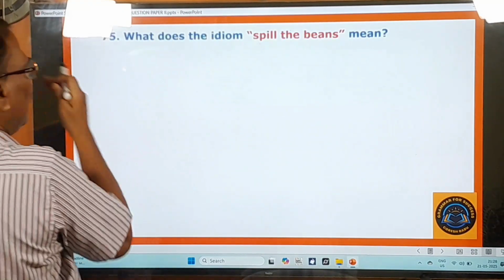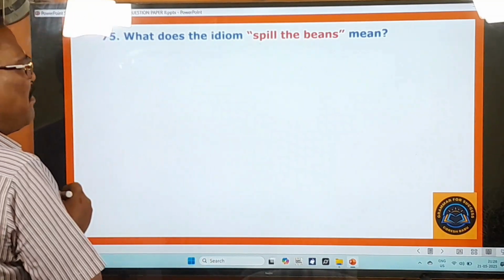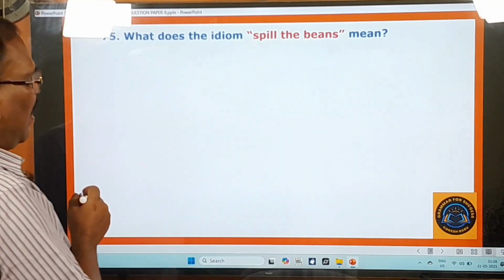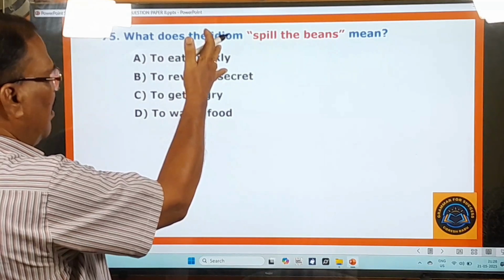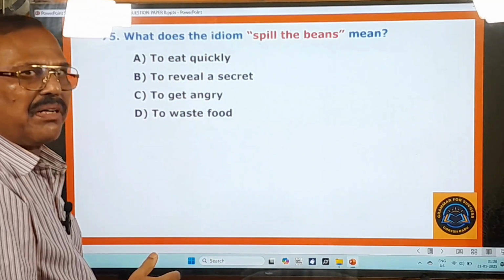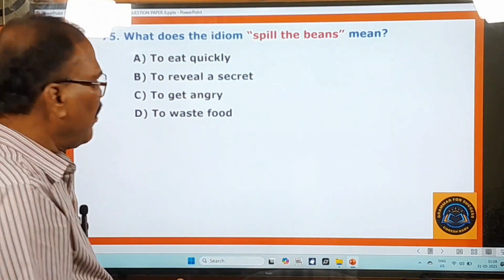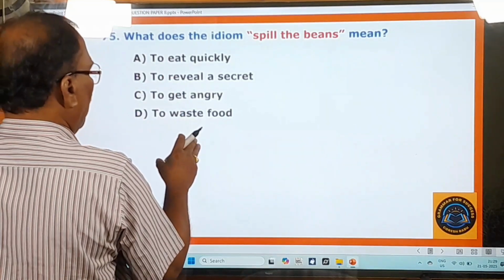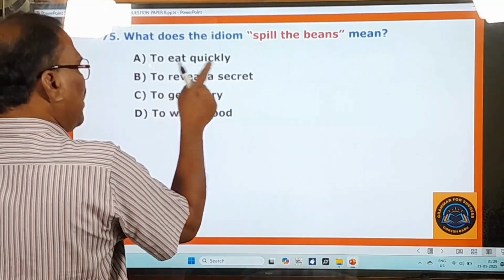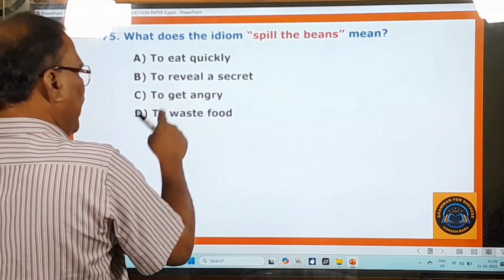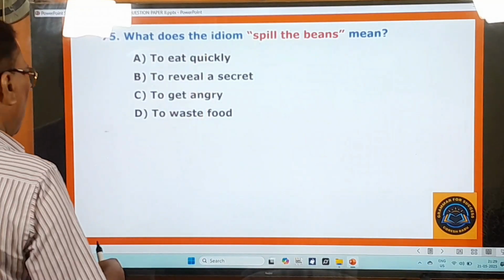75th question, what does the idiom spill the beans mean? Spill the beans. Okay, I think this idiom was given sometime back in your DSC examination also, right? And here these are the options: to eat quickly, to reveal a secret, to get angry, to waste food, right? You go to the next question.